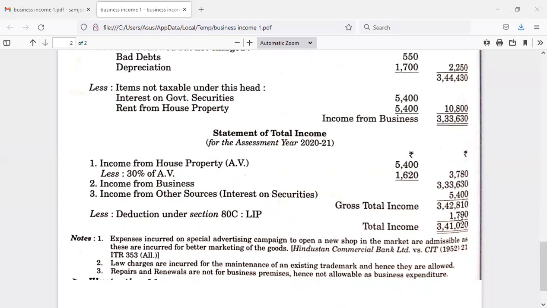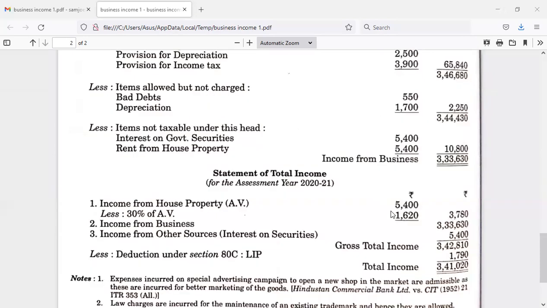If you make a total, we'll be getting a gross total income of 3,42,810. And from this, we are supposed to deduct deductions under Section 80. There is only one deduction, 80C, that is the life insurance premium paid, which amounts to 1,790. If we deduct 1,790 from 3,42,810, we'll be getting 3,41,020. So this is all about the problem and solution of this problem.